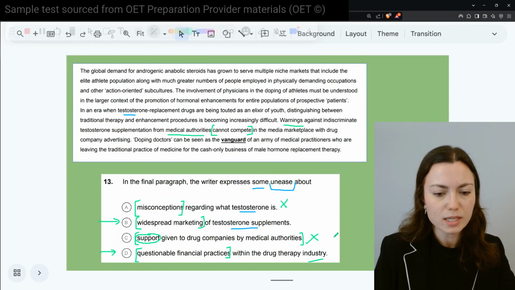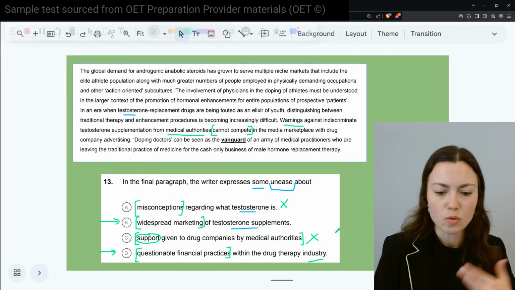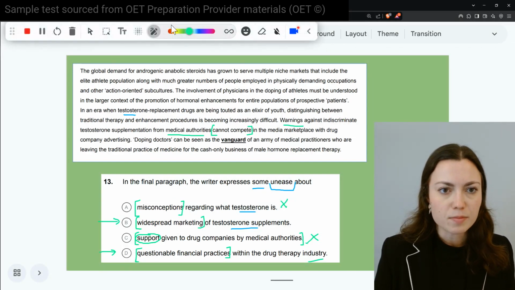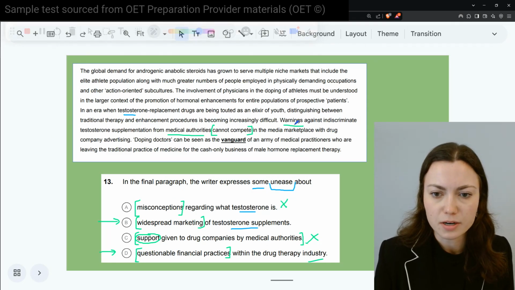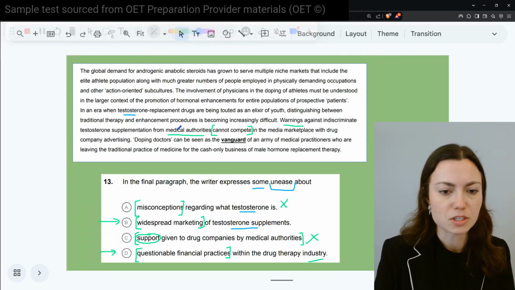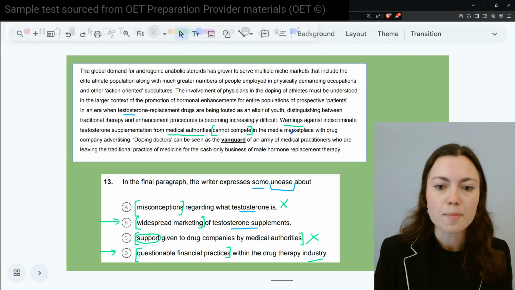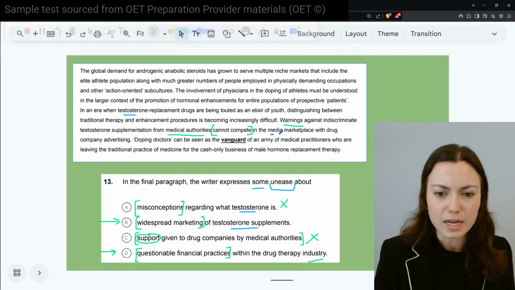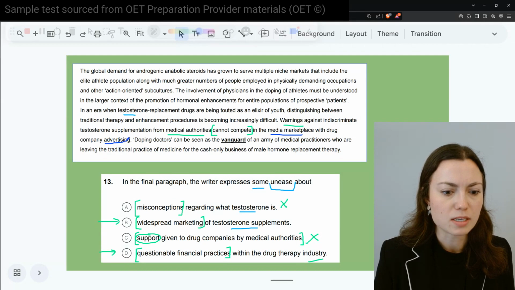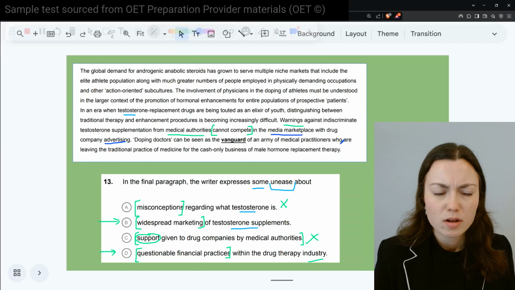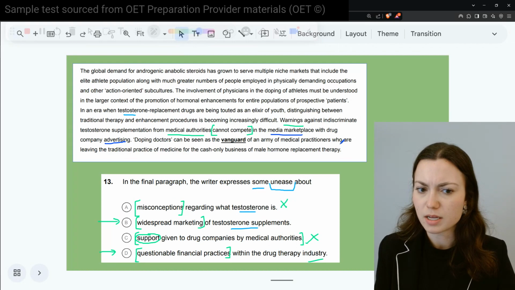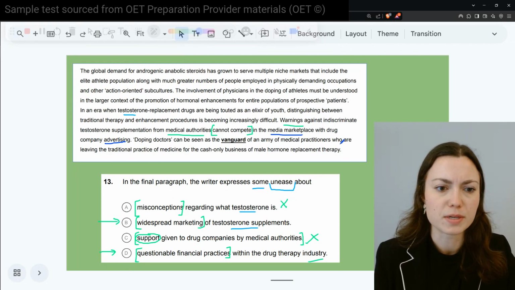So this is tricky. Widespread marketing of testosterone supplements. Okay, where can we look in here? Well, look at, again, even in that same phrase: warnings against indiscriminate testosterone supplementation from medical authorities cannot compete in the media marketplace with drug company advertising. Okay, so we're getting at a little bit here of the language, which is interesting. There seems to be this contrast between what the doctors are saying is good versus the media marketplace, what they're pushing for.